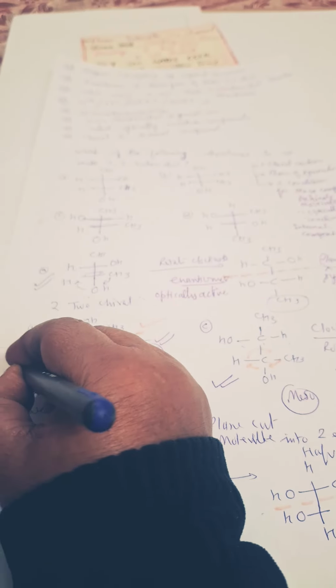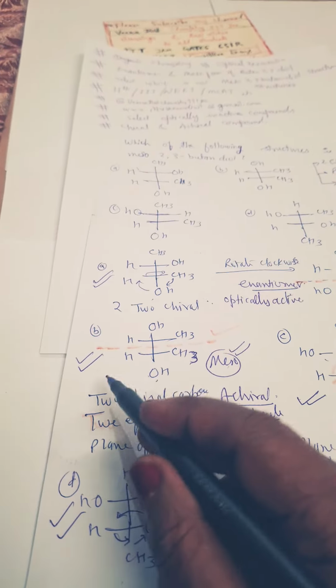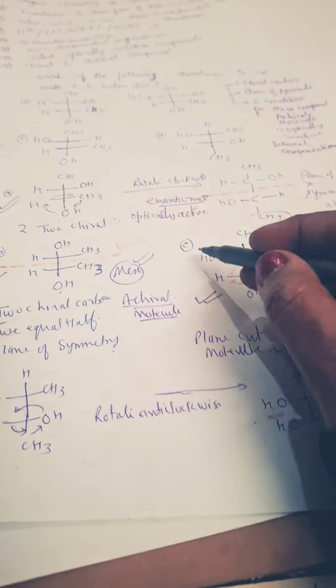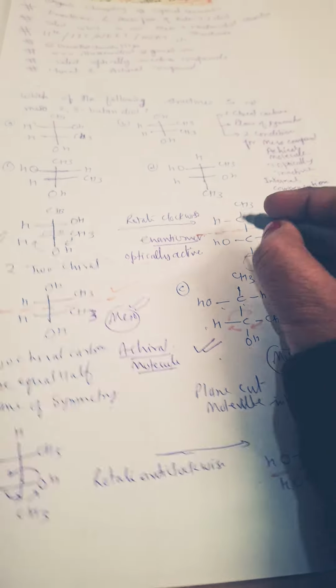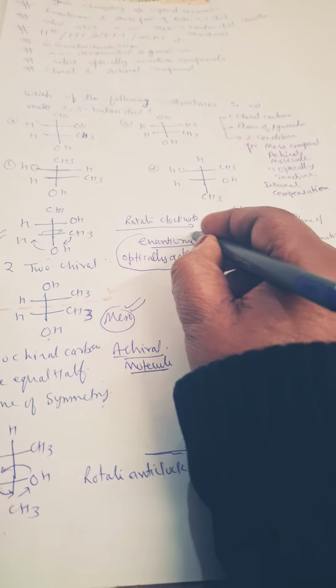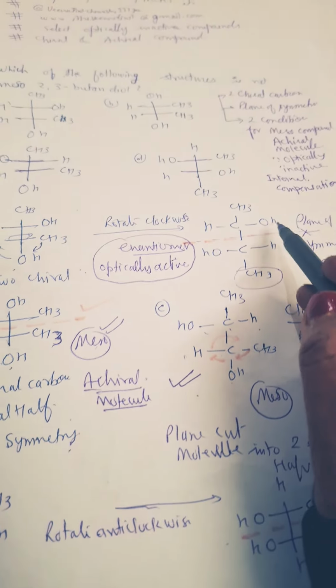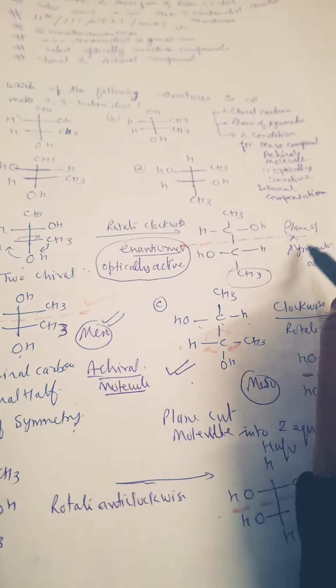Clear to you? So B is a meso compound, C is a meso compound, D is a meso compound. Only A is optically active, it is the enantiomer, because there is no plane of symmetry.